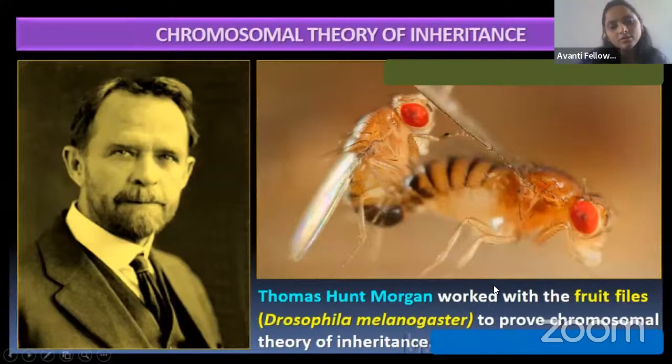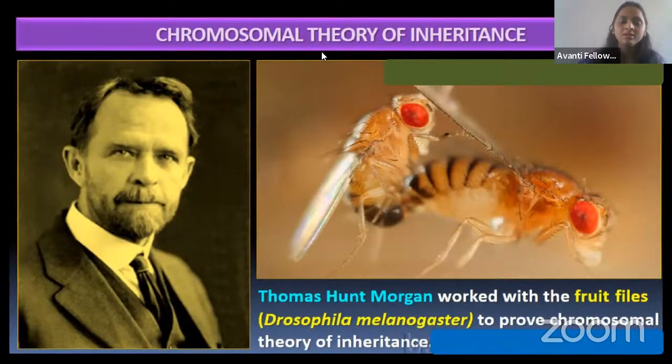Okay. So the chromosomal theory of inheritance was given by Sutton and Boveri, right, guys? The theory was given by Sutton and Boveri, but who proved it? Can anyone tell me who proved the chromosomal theory of inheritance? The scientist name will come in the exam.